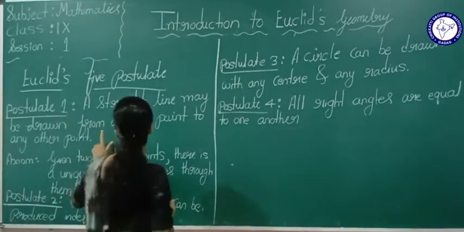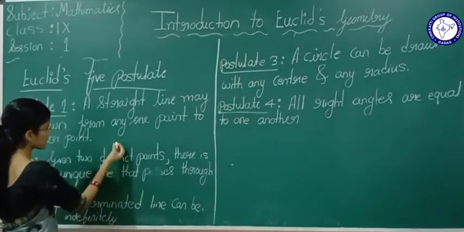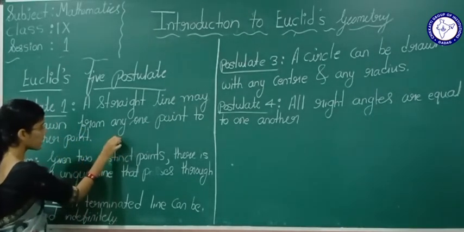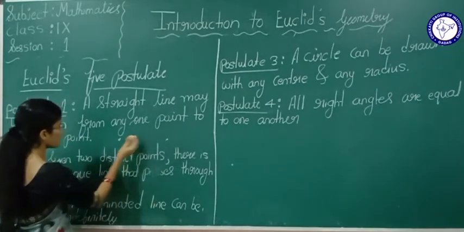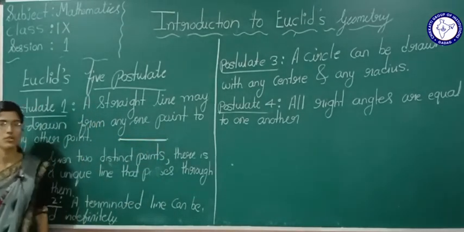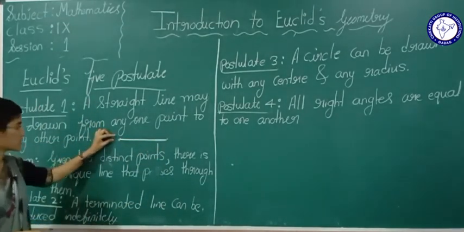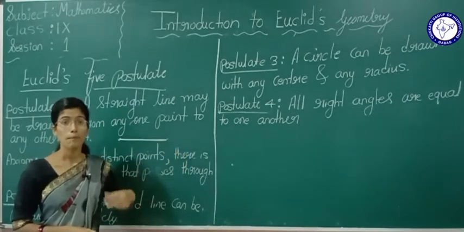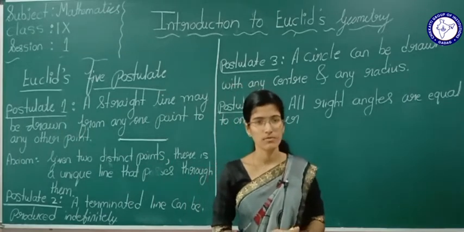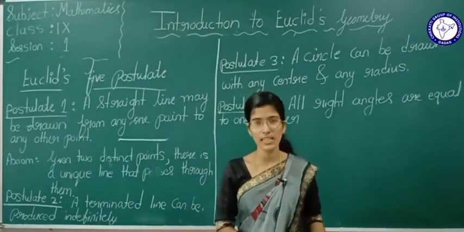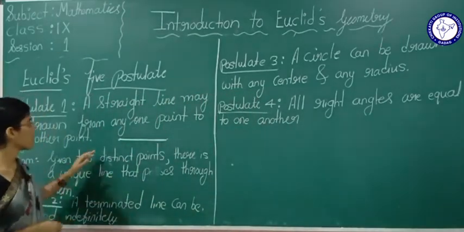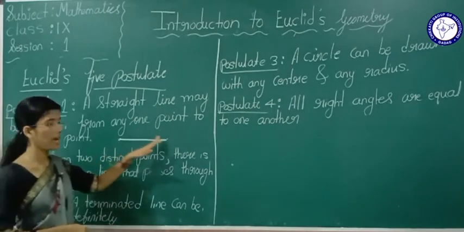The first postulate is telling that a straight line may be drawn from one point to any other point. But here they are not telling how many lines we can draw. Nothing is defined here. The postulate is just telling that a straight line may be drawn from one point to any other point.